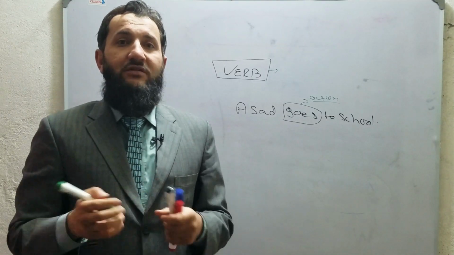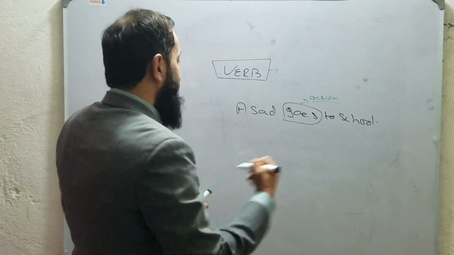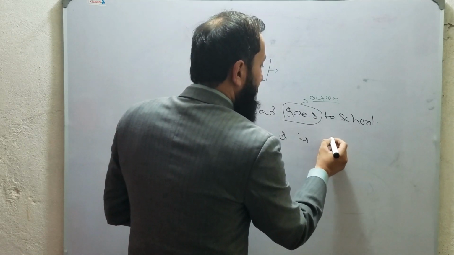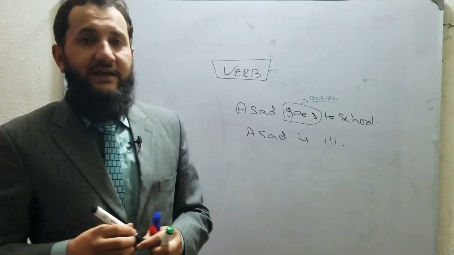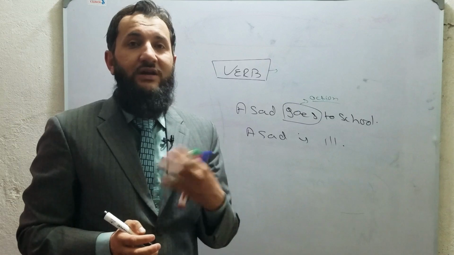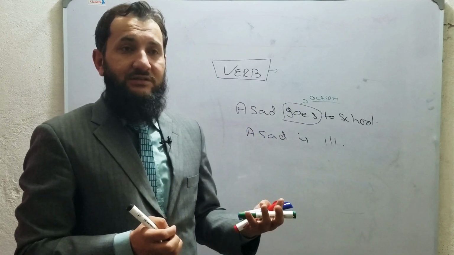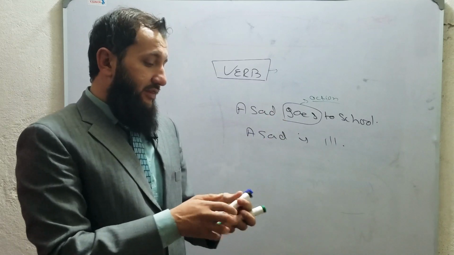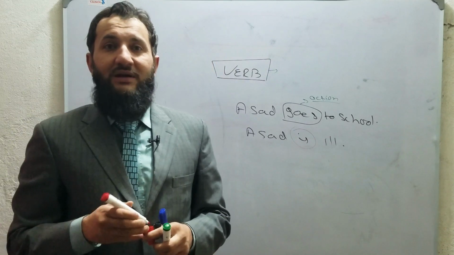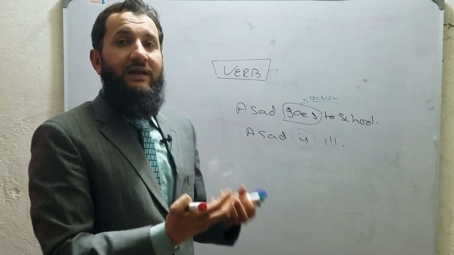Actually, verb is not that confined. If we compare this sentence with another one, like Asad is ill, in this sentence Asad is performing nothing. He is doing nothing. Rather, he is ill. His condition has worsened. So what would you call this verb? It is also a verb, but there is no action at all. So what is verb really?